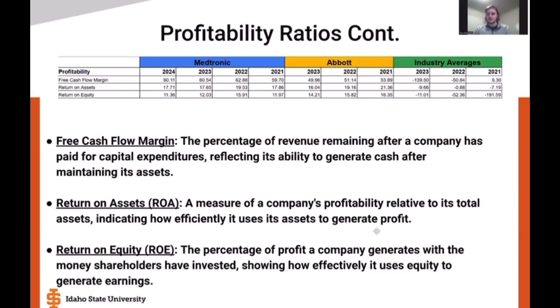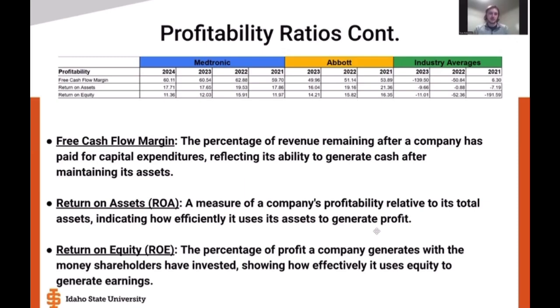Overall, if you look at the averages, Medtronic and Abbott are doing pretty good. The only positive industry average ratio would be the free cash flow margin in 2021, which is 6.30. As you can see, for the return on assets, the industry isn't very good at having positive profitability relative to its assets.